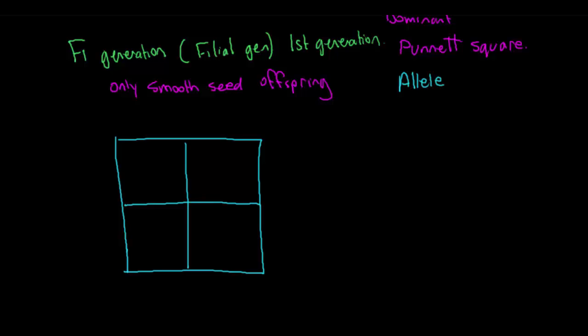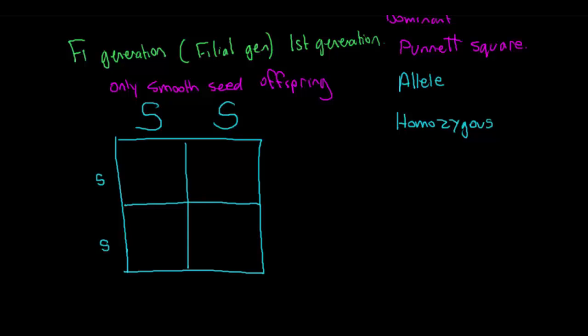For example, smooth seed, we're going to call that capital S. So the dominant is the capital, and we're going to put the smooth seeded plant up here at the top. So capital S, capital S. Because it's pure breeding, it must be homozygous. So homozygous means that both alleles are the same. And so for our wrinkled, we're going to put the alleles for our wrinkled plant here, and we're actually going to call that little s and little s.